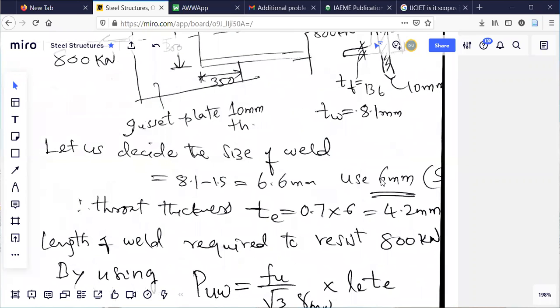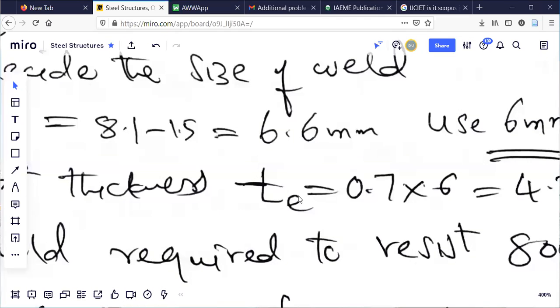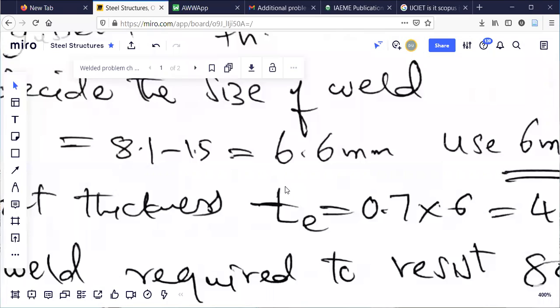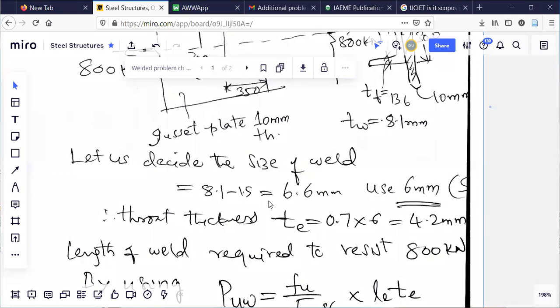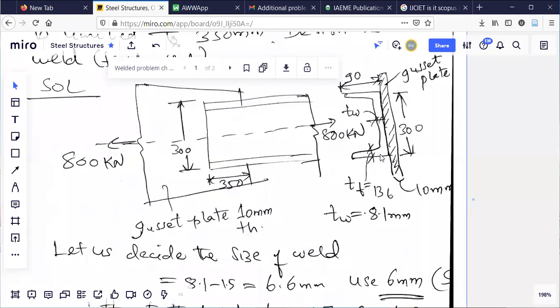It is very close to 6 millimeter. Assume 6 mm. Is it clear now? I checked which is the thinnest section. The web is thinnest, minus 1.5.